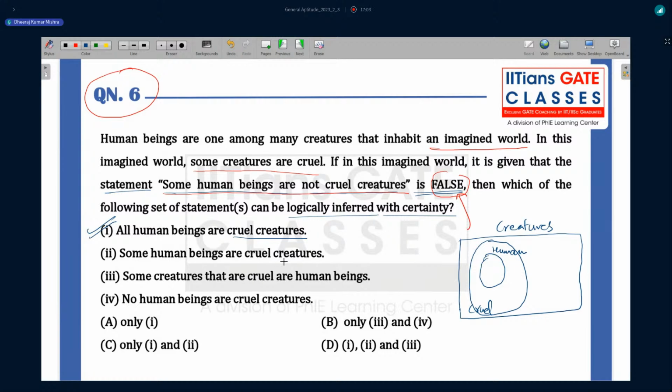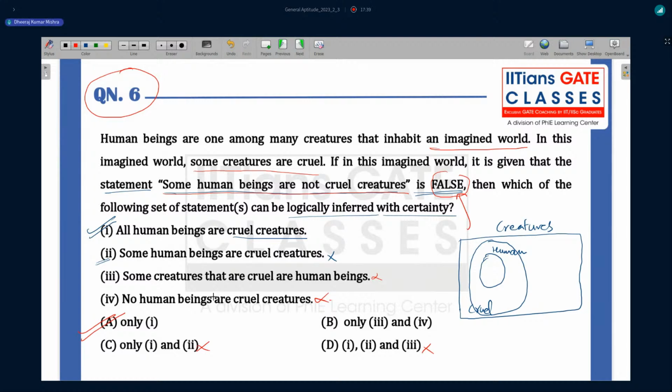Some human beings are cruel creatures, this is wrong, because you can see from the Venn diagram, all human beings are cruel creatures. So if the second statement is given in any of the options, it should be wrong, so we are going to eliminate them. Some creatures that are cruel, and no human beings are, all these options are wrong according to me. Option A is going to be the right choice for this question. So how many of you have done option A?